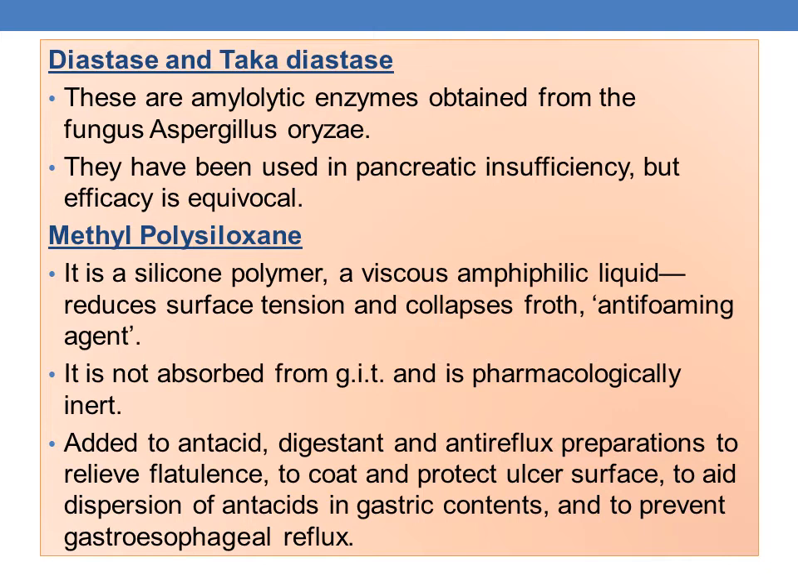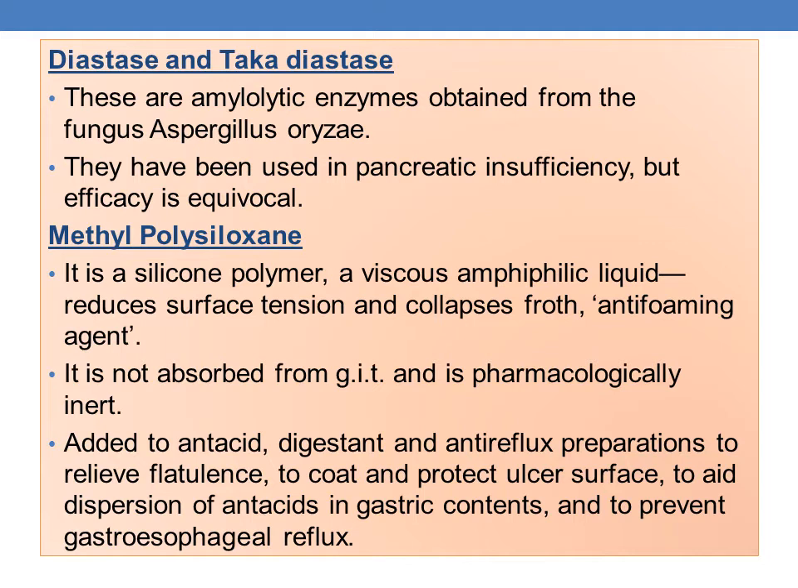The next one is methyl polysiloxane. It is a silicone polymer and it is a viscous amphiphilic liquid. It reduces the surface tension and collapses the foam. Hence it is also used as anti-foaming agent. And one more important point is it is not absorbed from the GIT and is pharmacologically inert.